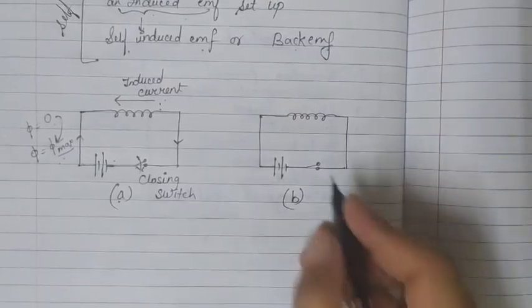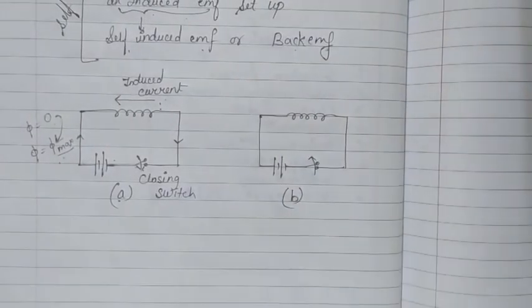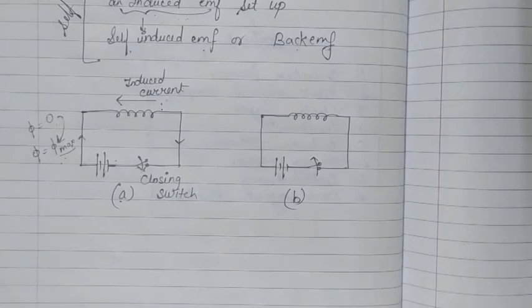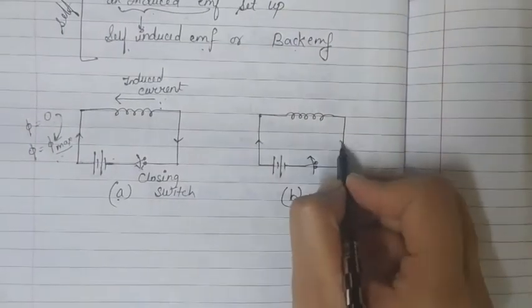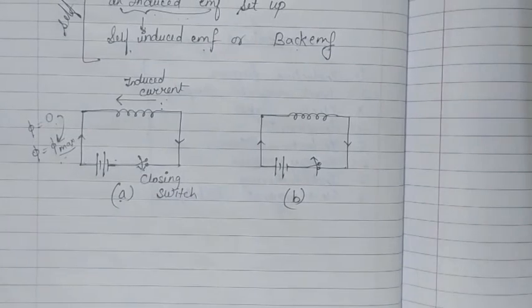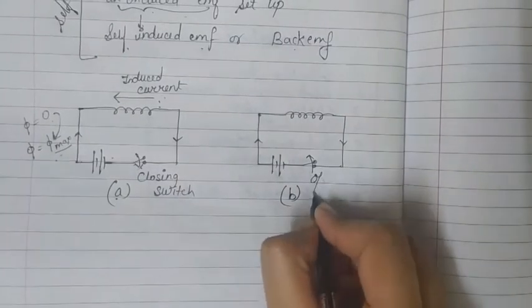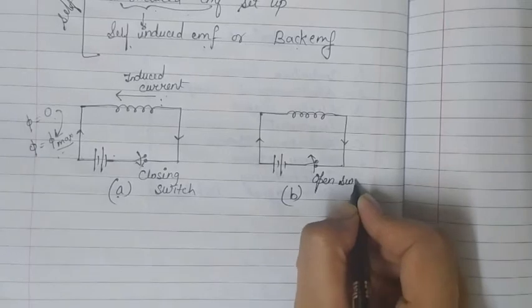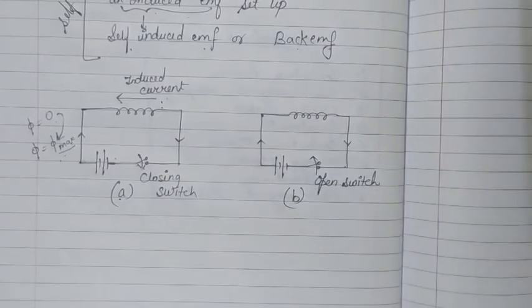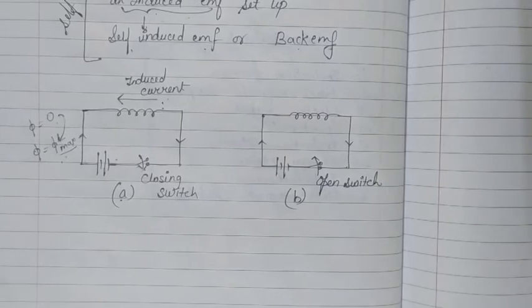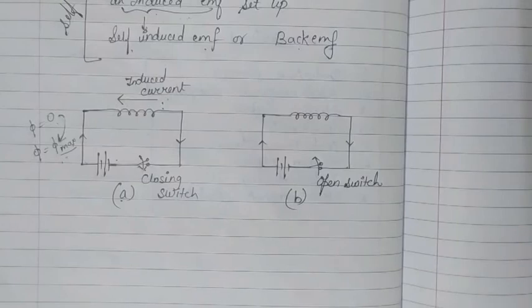In case B, here I am trying to open the switch. That means initially the circuit was closed, and because of that current was already flowing in the circuit. Initially circuit close थी and इस पूरे circuit में current already flow हो रहा था, and now I am trying to open the switch. As soon as I open this switch, the current starts decreasing, and because of that decrease in current, magnetic flux through the coil also decreases from its maximum value to its zero value.